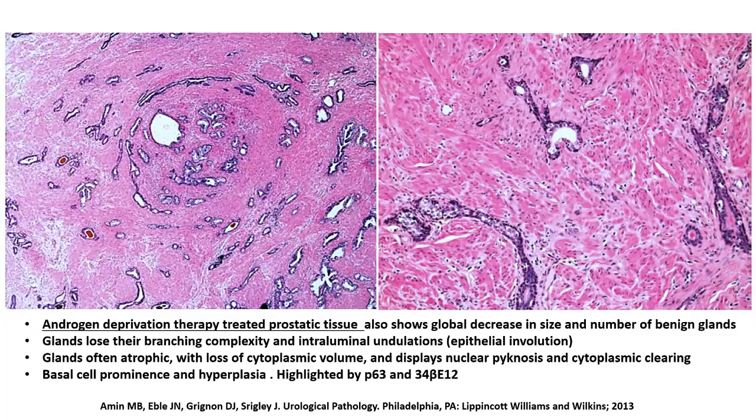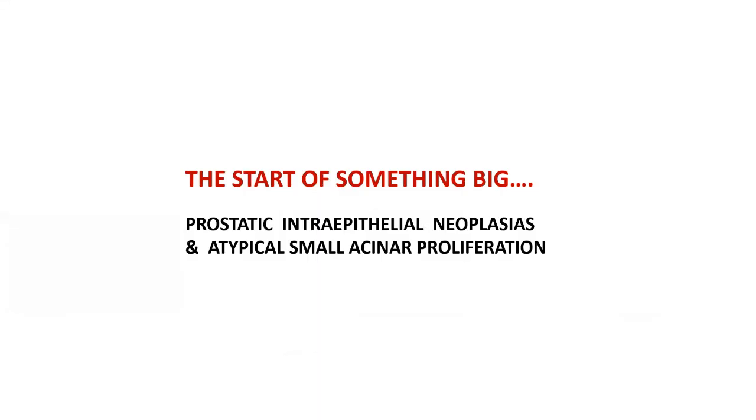In both anti-androgen treatment and radiation treatment, if you have an issue with the glands and you suspect that this could be a recurrent adenocarcinoma, always take help of P63 or HMWK, and you can see that this layer of hyperplastic basal cells will be very easily picked up with those markers. So that's an important thing to keep in mind.